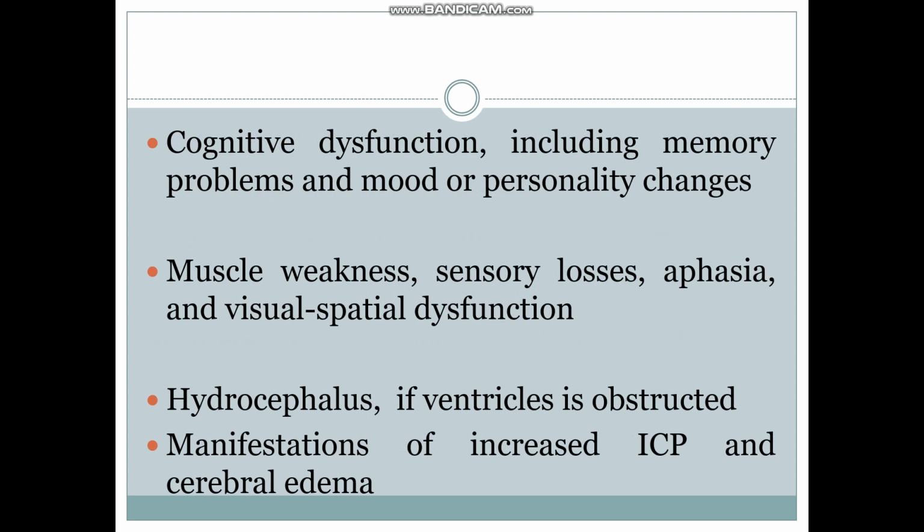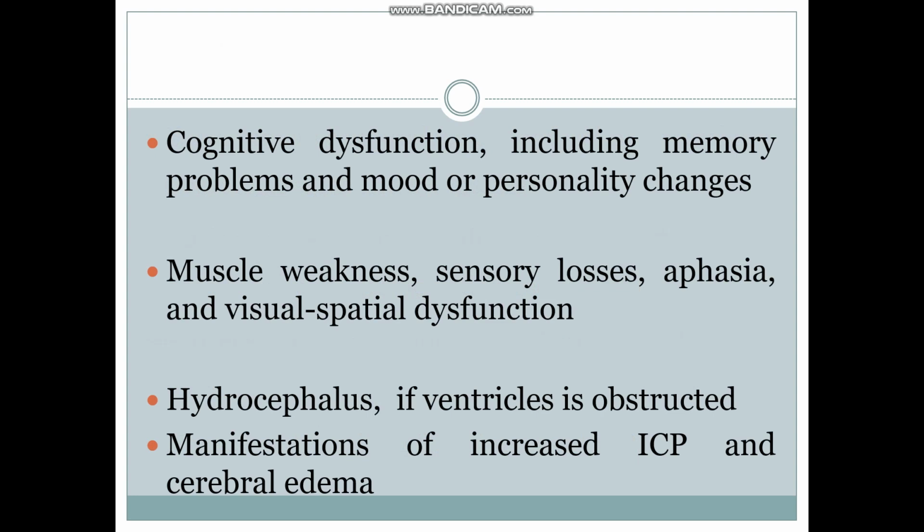So what is aphasia? Aphasia means impairment of language. It will affect the patient's ability to express and understand even written as well as spoken language. That is aphasia. Visual spatial dysfunction will also be there, in that the patient will have trouble understanding where objects are in space, or lack of coordination, falls due to that, or reversing the numbers as well as the letters.